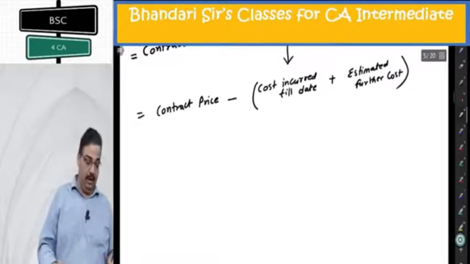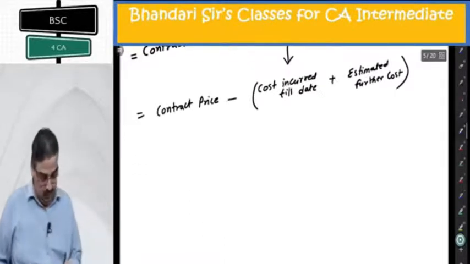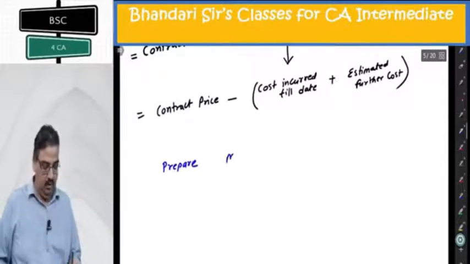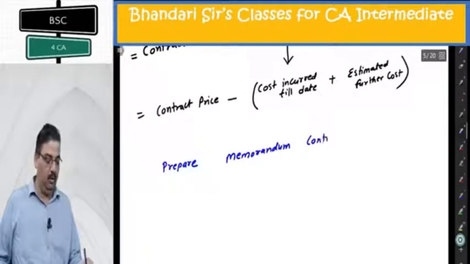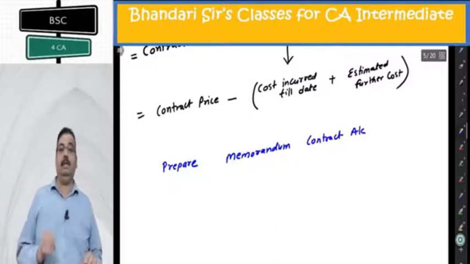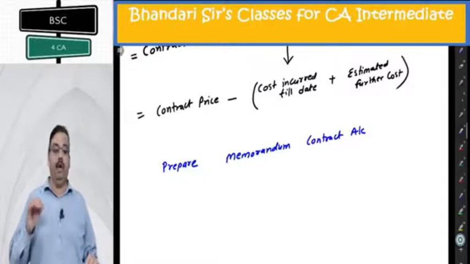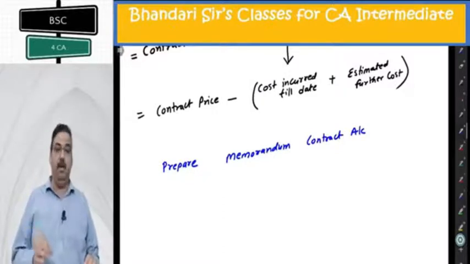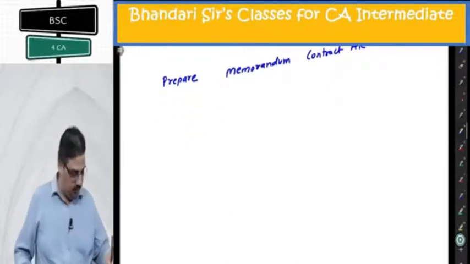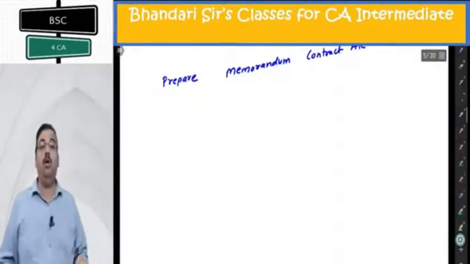Another way of calculating in detailed questions, prepare memorandum contract account. To determine estimated profit, we are preparing memorandum contract account. Now, how does memorandum contract account look like?